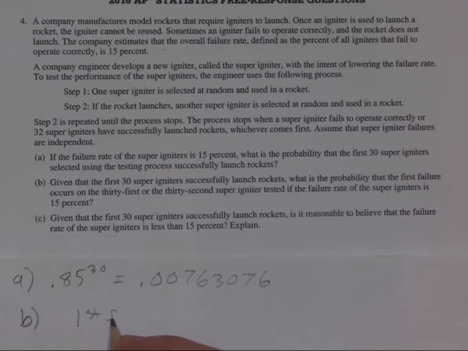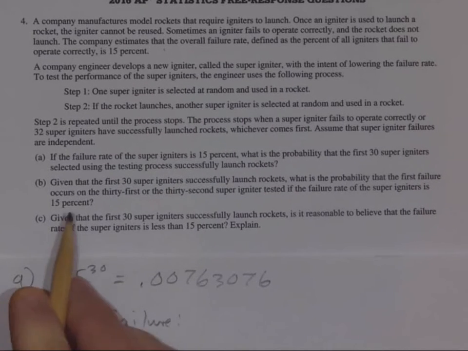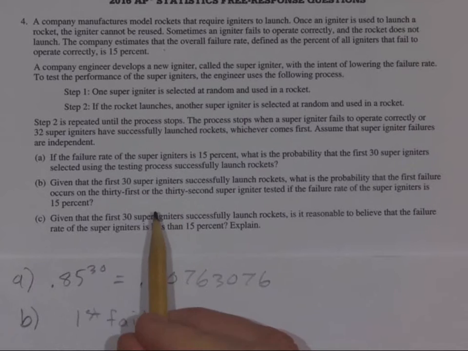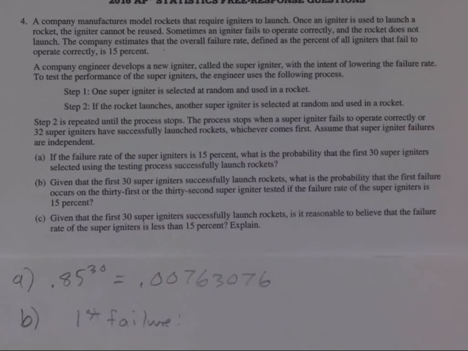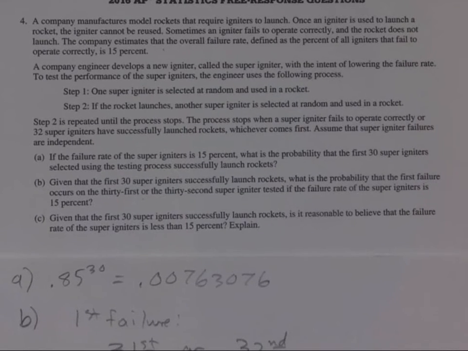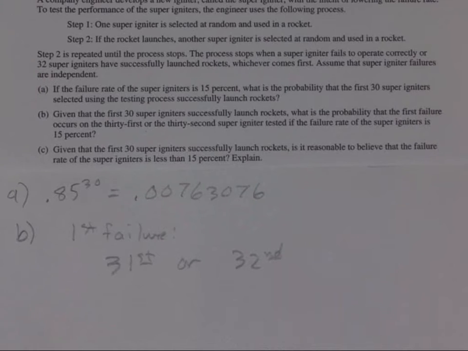We're measuring the 31st or 32nd. Remember, the word or in math means plus, and so we're going to add. So it would be the first failure on the 31st one you try, or it's going to be on the 32nd one you try.